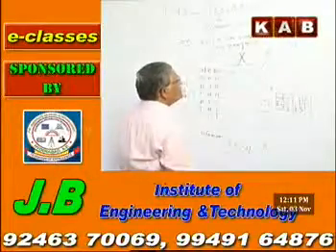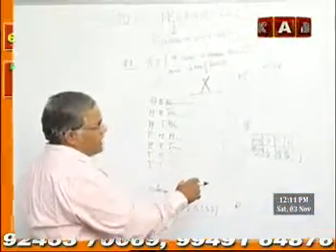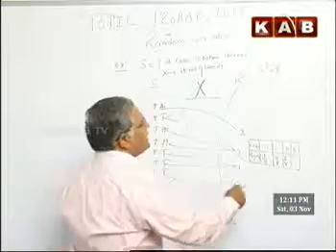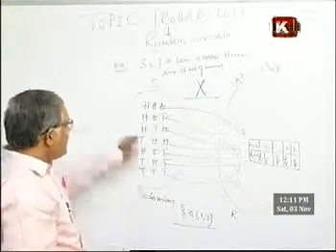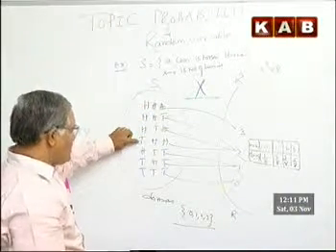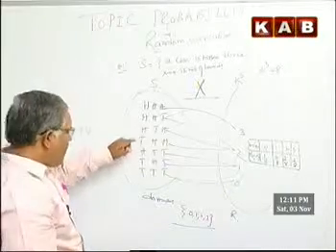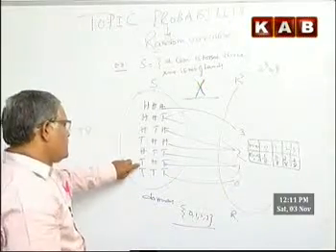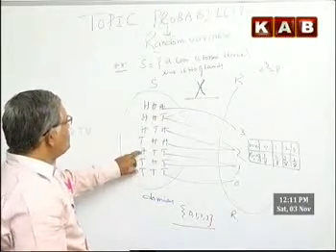And how much is 3 heads? 3 heads is 1 by 8. 2 heads, 3 by 8. 1 head, 2 times.